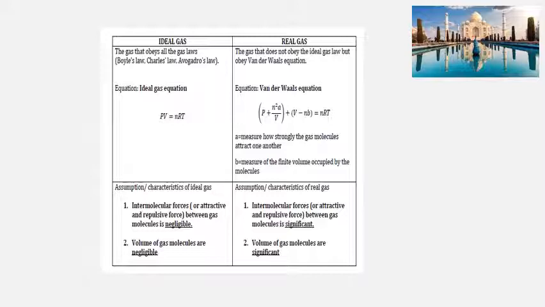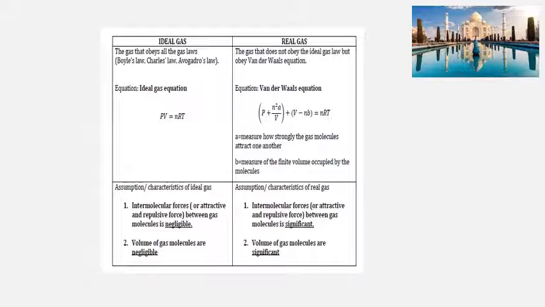Real gas is the gas that does not obey the ideal gas law, but it obeys the Van der Waals equation. Macam yang I dah beritahu sebelum ini, ideal gas is a hypothetical gas, but real gas is a gas that exists in reality. That's why real gas tak boleh nak follow the ideal gas equation. So, that's why real gas akan follow the Van der Waals equation. So, let's see the Van der Waals equation.